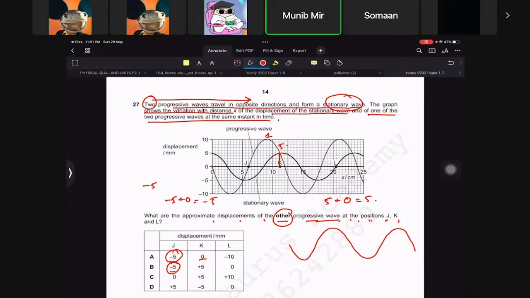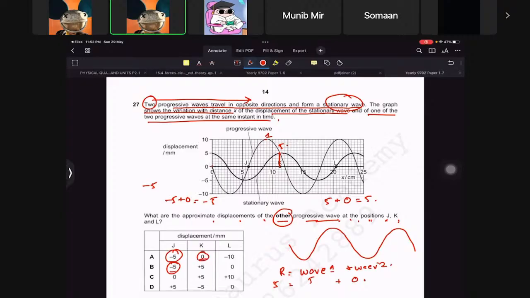Now we need to find, if the resultant is 5, what should be the value of the other wave. The resultant wave is equal to wave 1 displacement plus wave 2 displacement, right? So wave 1 displacement right here is 5. So wave 2, which we are looking for, must have a displacement of 0 in order to give a resultant of 5. Do you understand what I'm saying? All right, I get it. Yes, sir. Which basically means that this should be 0.